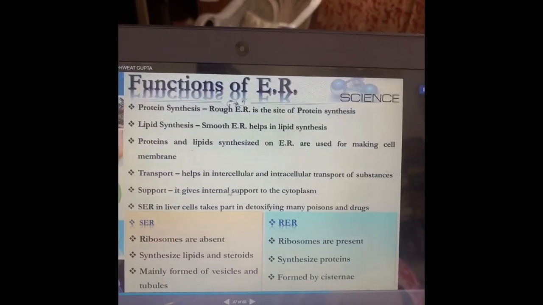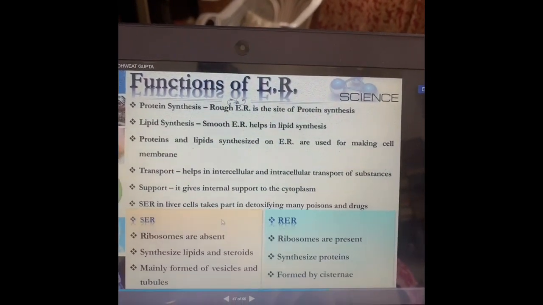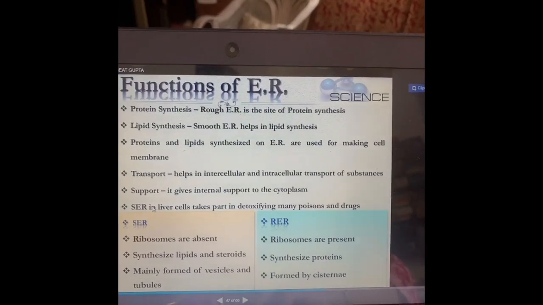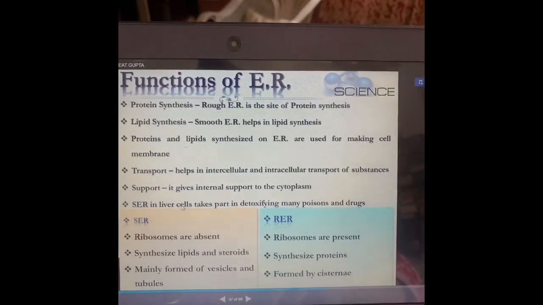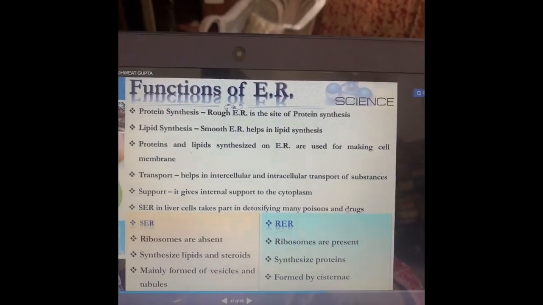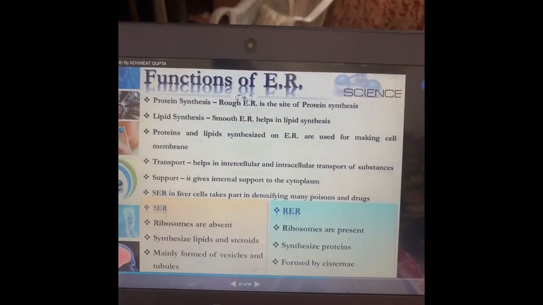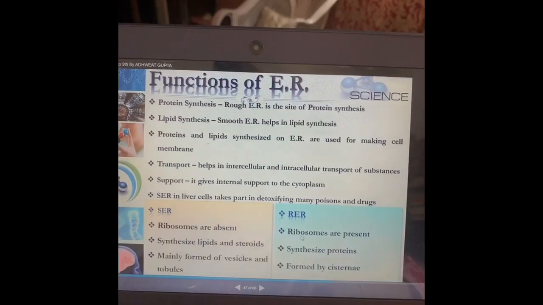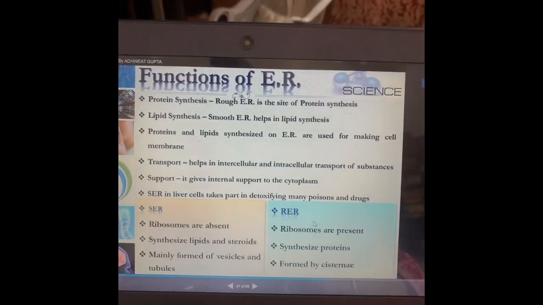It gives internal support to the cytoplasm, and the smooth endoplasmic reticulum in liver cells takes part in detoxifying many poisons and drugs. And here is the difference between the rough and the smooth endoplasmic reticulum.